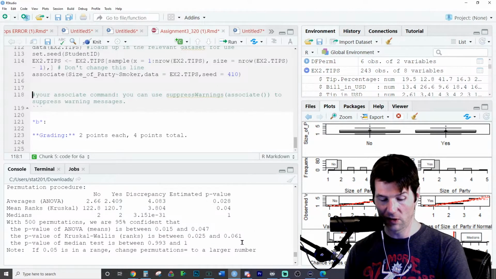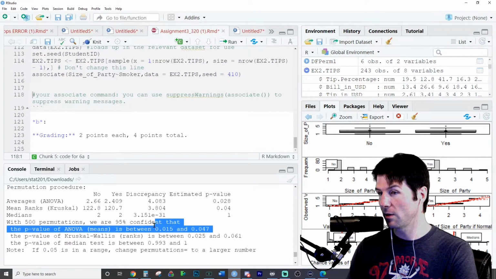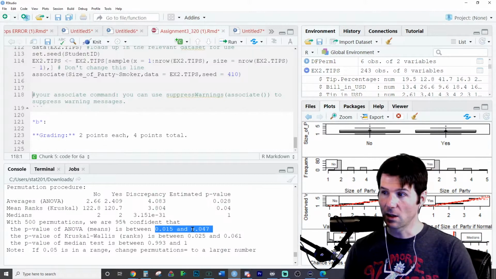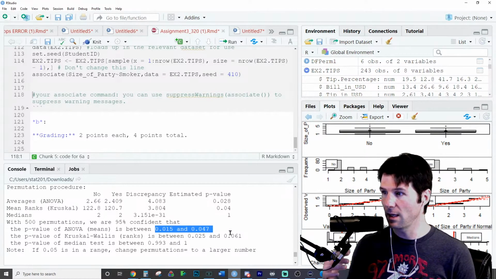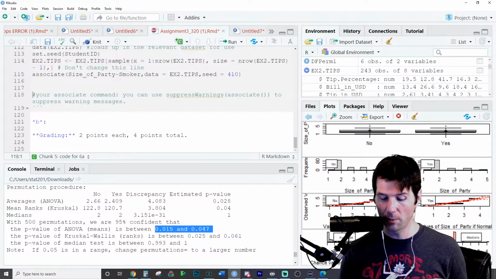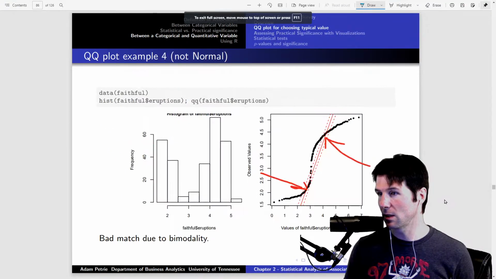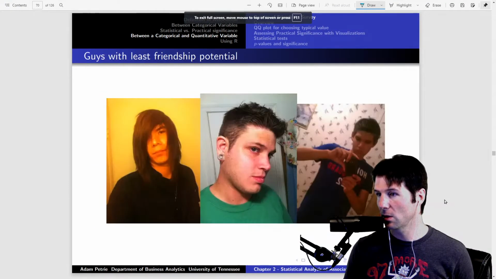I could make it conclusive by doing, this is actually conclusive significant. So change the seed around. This one gave me conclusive significant results right here. And you'll notice right here 0.015, 0.047, you see conclusive significant results. The interval is significant because it's completely below 0.05, and it's conclusive because it does not contain 0.05. And we went over that.